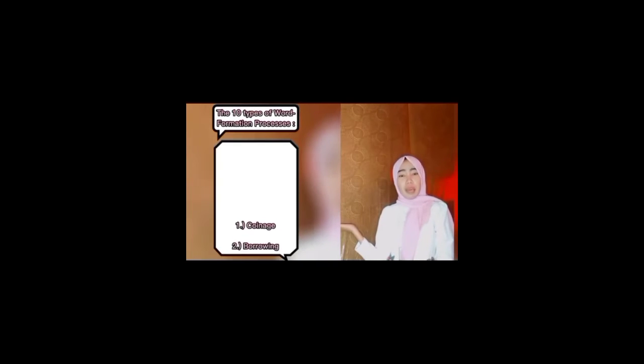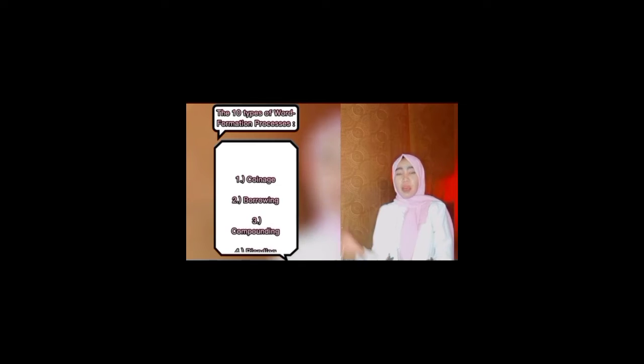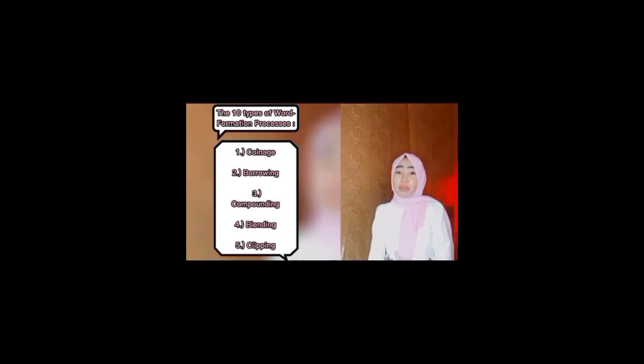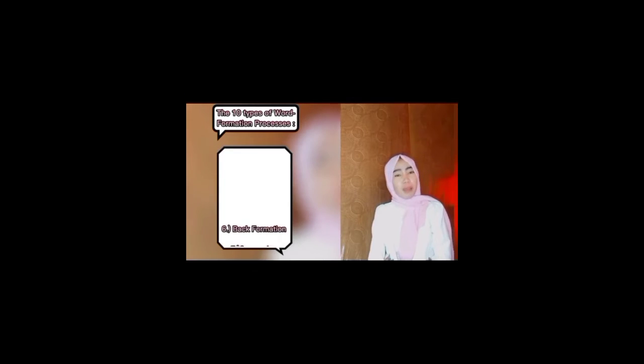These are the 10 types of word formation processes: coinage, borrowing, compounding, blending, clipping, back formation, conversion, acronym, derivation, and truncation. In this part, I will briefly explain only 2 of the 10 types. What are those? It's blending and acronym. Now let's start with blending.